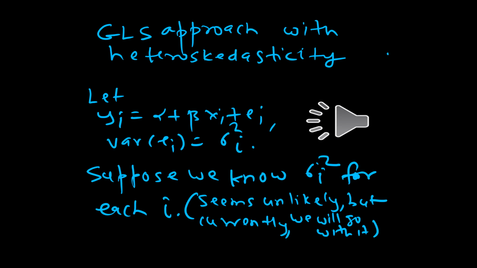So think of equation 1 again, y i is equal to alpha plus beta x i plus e i, but now each of the e i's has a different variance. So variance e i is sigma square i for each i. Now let's make a heroic assumption. Let's assume that we know each of the sigma square i's. I know this is unlikely, but currently let's go with it.